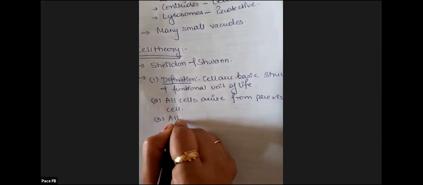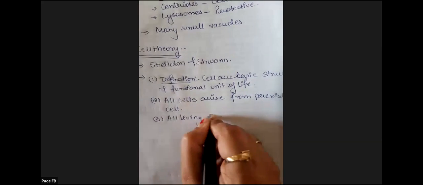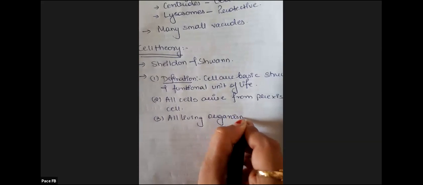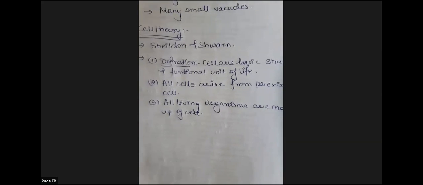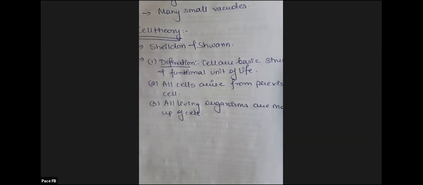And third, all living organisms are made up of cells. So there are three important points of cell theory. First is the definition: cell is the structural and functional unit of life. Second, all cells arise from pre-existing cells. And third, all living organisms are made up of cells. If there is any living organism, it has cells, whether prokaryotic or eukaryotic. It will not be devoid of cells.